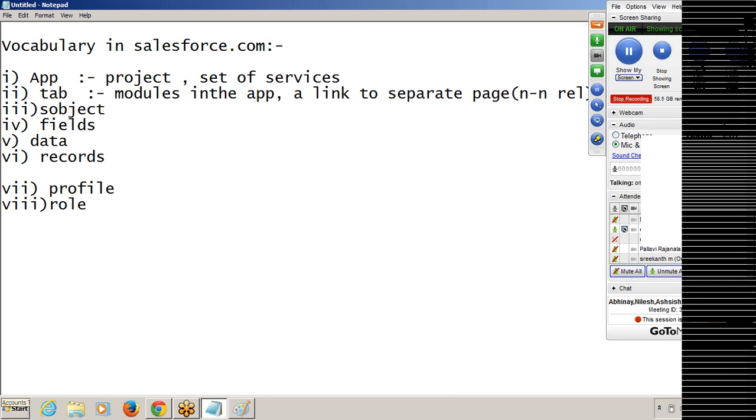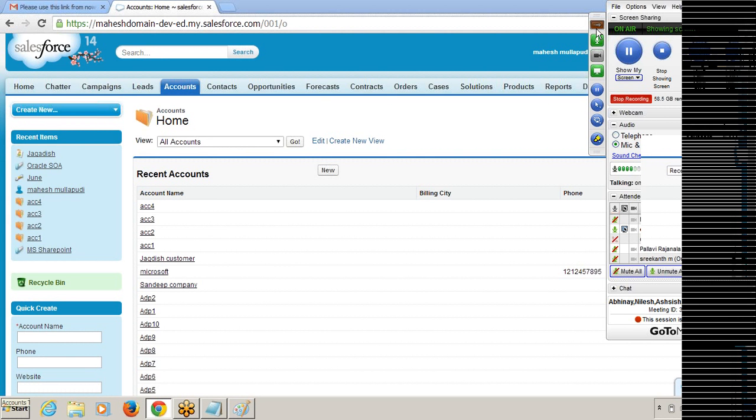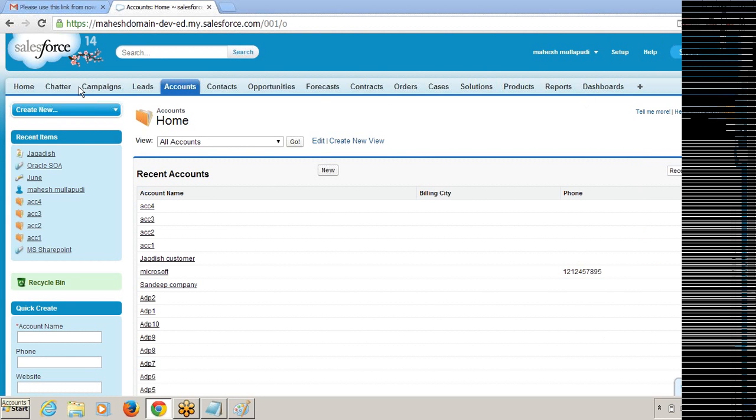Here, how many tabs can you see? Roughly 15 tabs you can see here. But if you want to create 100 tabs, you can create 100 tabs.